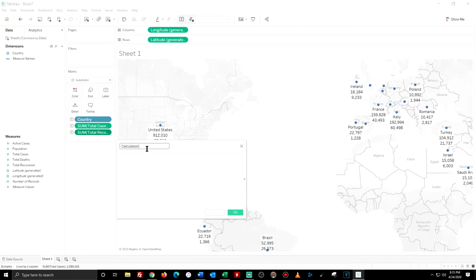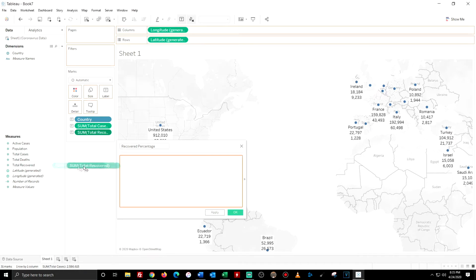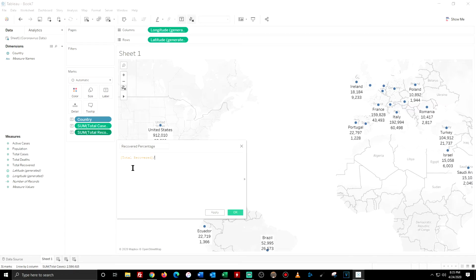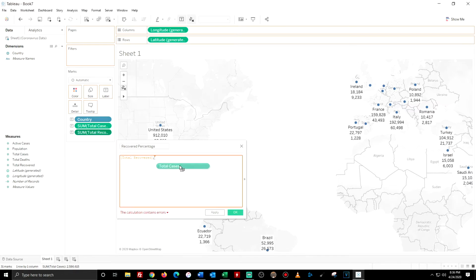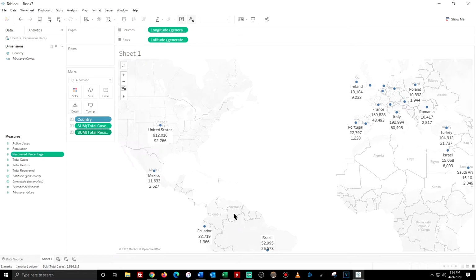Over here, I'm going to name it recovered percentage. Then I'll take total recovered divided by total cases and hit OK. So then I'll take this one off.